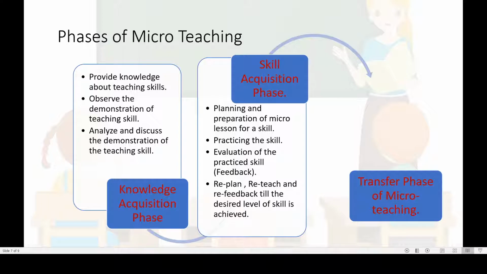Then the evaluation is done by the peers and the teacher educator who supervised, and they will give feedback. Based on that feedback, if needed, they will move to replan, then reteach, and this process continues till skill acquisition has happened. So that is the second phase, the skill acquisition phase.